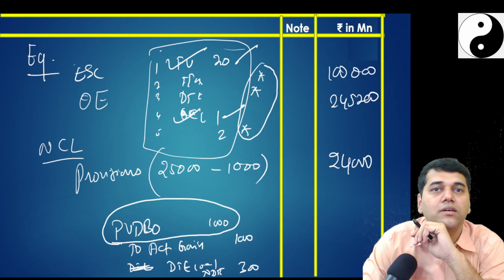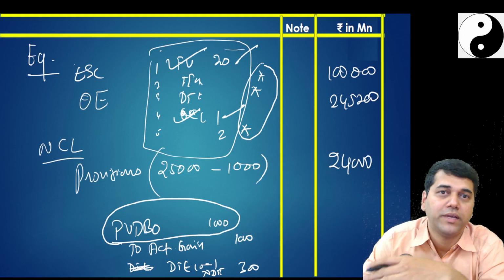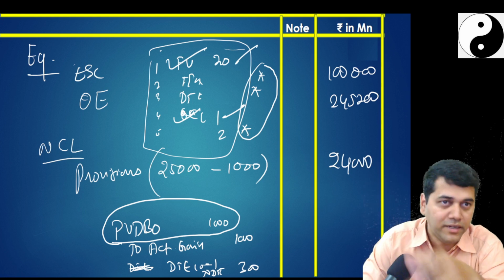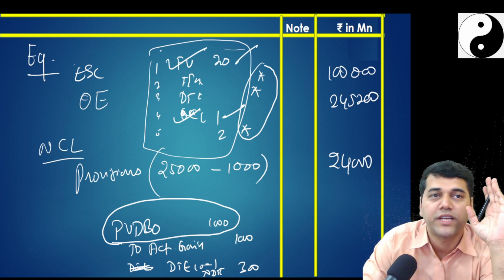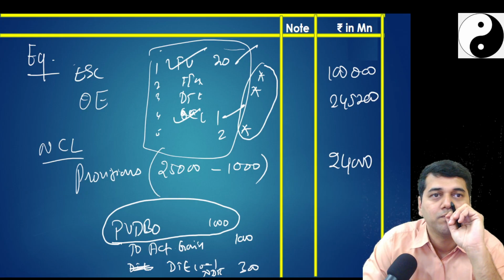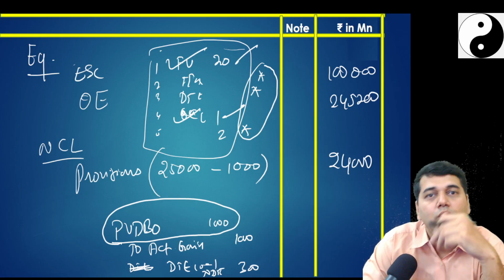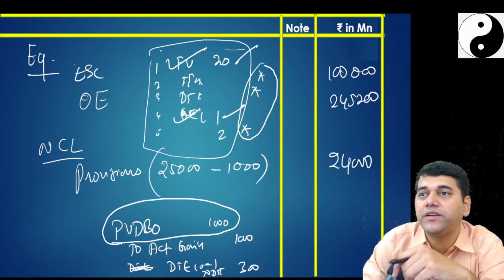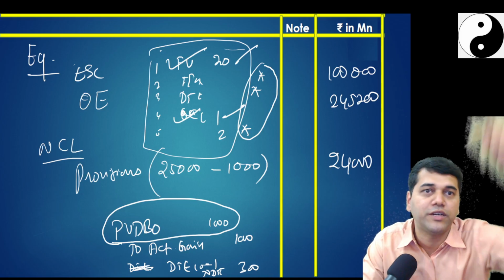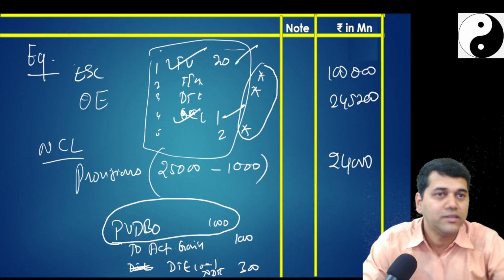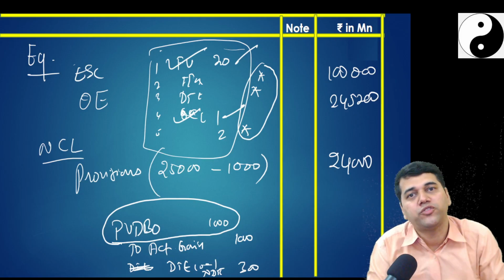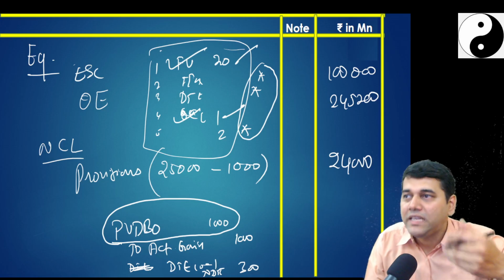Which one? When will you pay? At the end, or in 2040 when you retire? What is PVDBO? Present value of defined benefit obligation is payable when? Now, next year, or when you retire? Otherwise it would have been a short term provision, no, Baba. Like your leave encashment is short term.